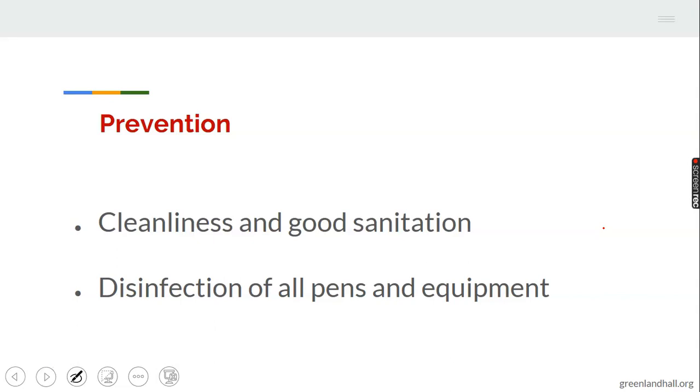Then you disinfect all pens and equipment. Whatever is being used for them should always be disinfected. Is that taken? I believe you are all following the preventive measures. You discover that in all these diseases, cleanliness and good sanitation is always an important means of preventing the spread of any disease. Take note of that. Then isolation as well. You can isolate infected animals to prevent it from spreading to other animals.